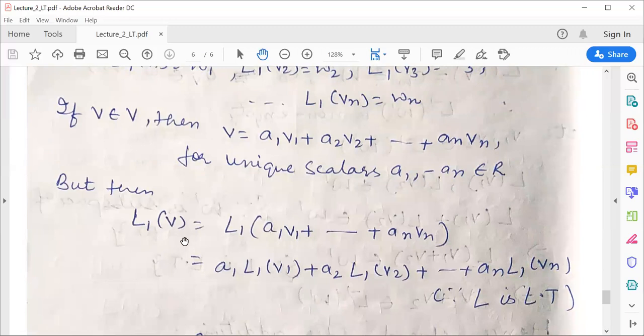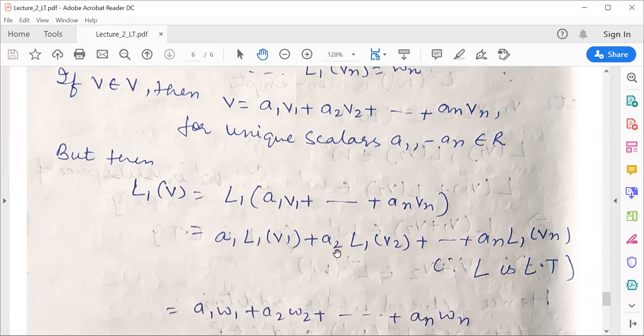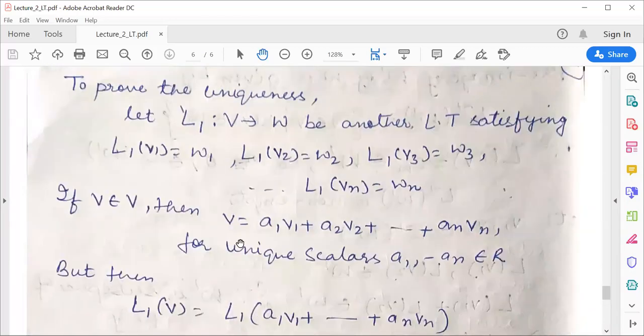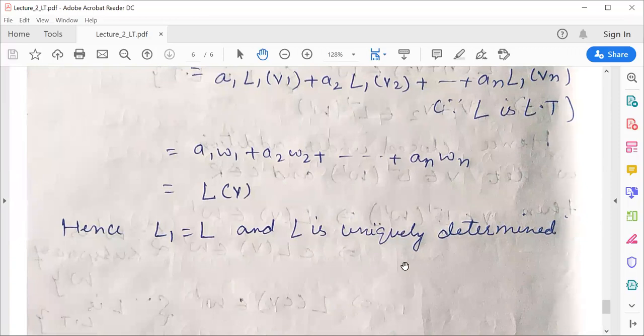Then L1 of V will be equal to L1 of this thing, substituting the value of V here. So this can be written as A1 L1 of V1 plus A2 L1 of V2 up to An L1 of Vn, because L1 is a linear transformation. As the mapping is defined, L1 of V1 is W1, L1 of V2 is W2, L1 of Vn is Wn. And this is nothing but L of V only. Hence we can say L1 equals L. If I consider any other mapping L1 from V to W, it also comes out to be the same as L only. That means L is uniquely determined.